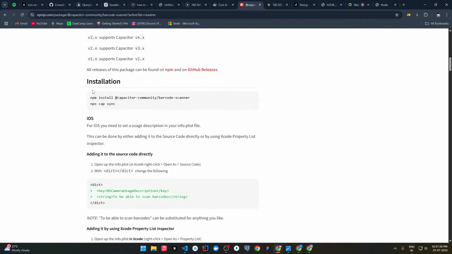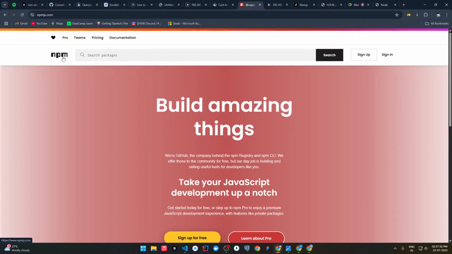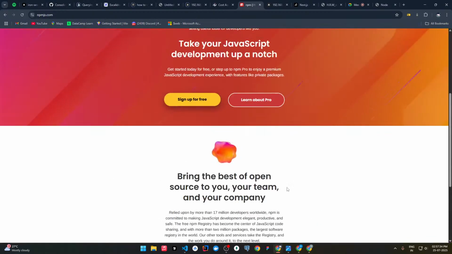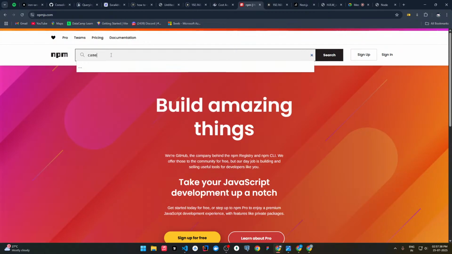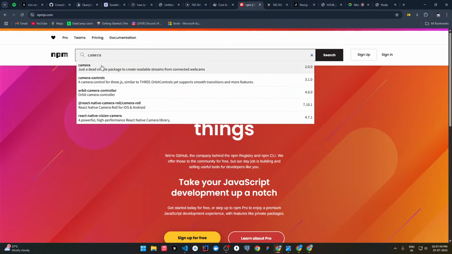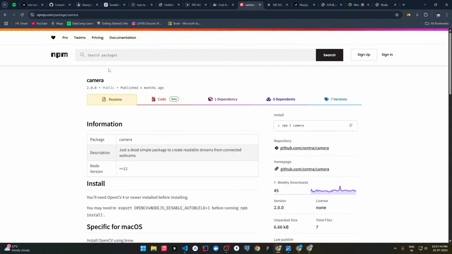Let's search some other packages also. Assume we need to create something like Snapchat, and definitely we need camera access and a camera UI.